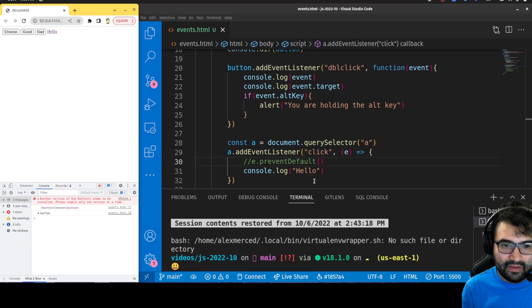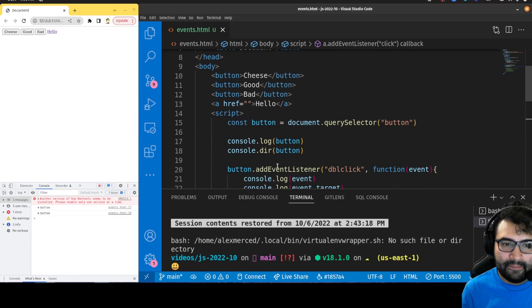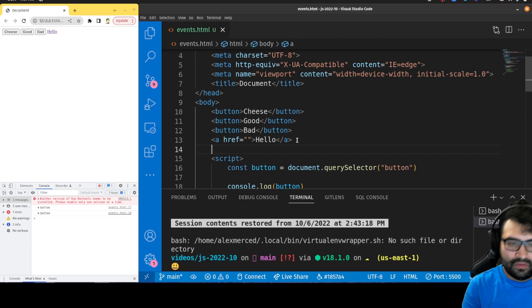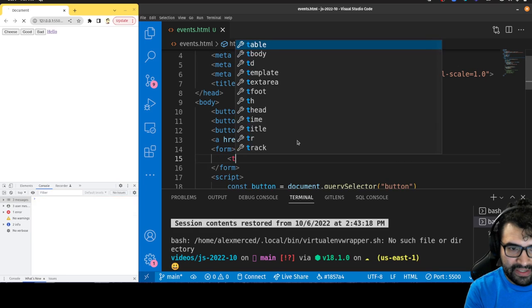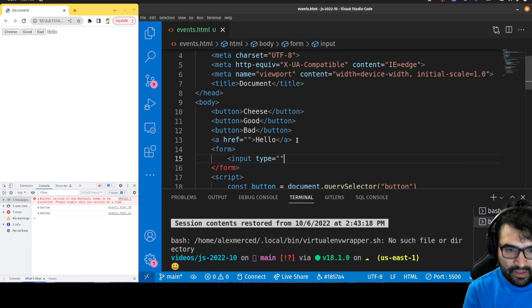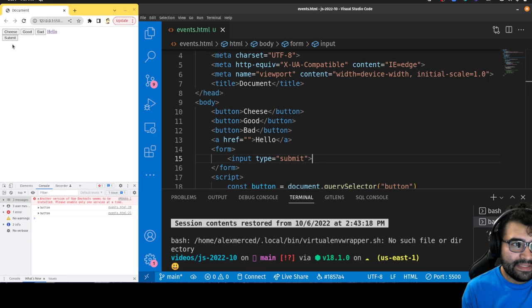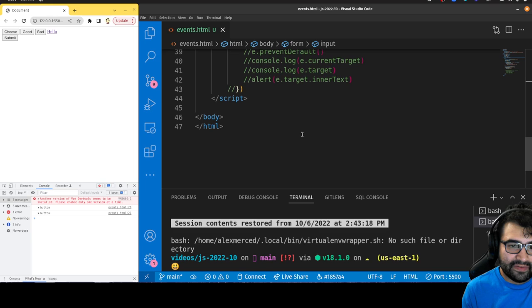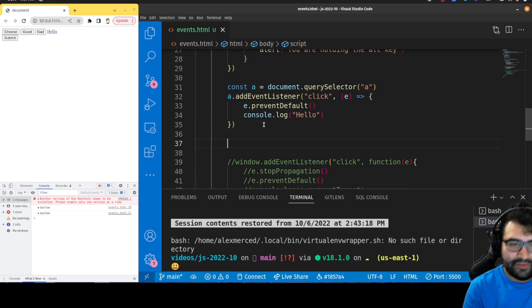Okay, it's the same deal with a form. So, for example, if I had a form, then let's just put a submit button in here, input type equals submit. Yeah, that's fine. Okay, so let's first create the event. So let's just go get the form. And again, the submit event is on the form element.